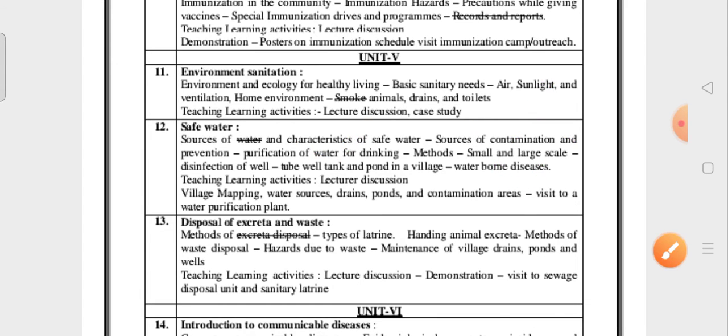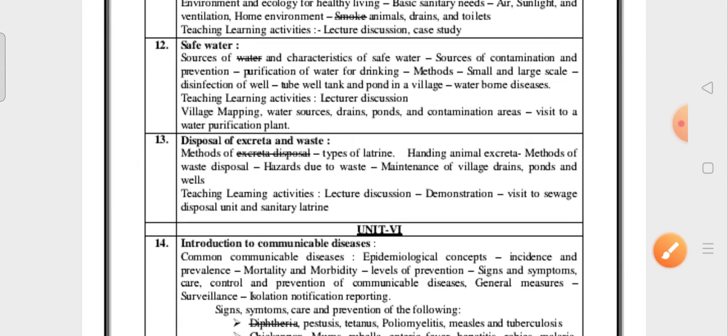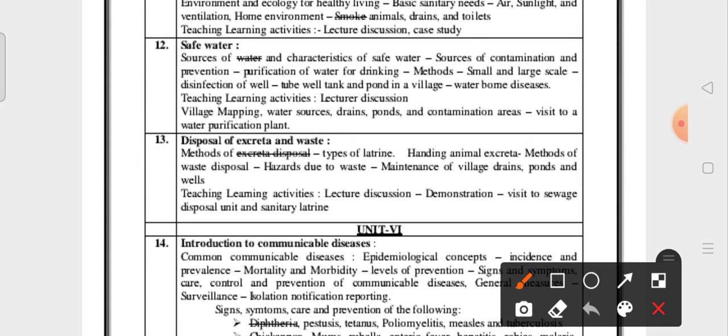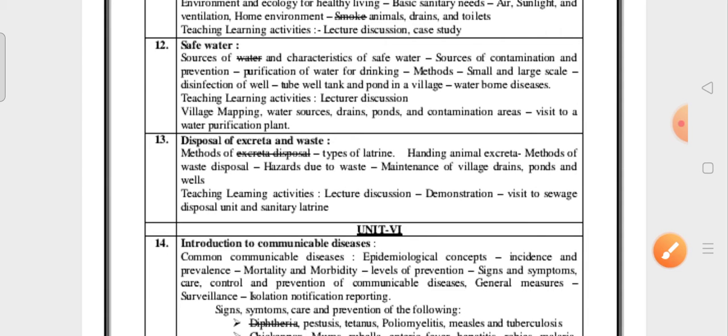Next, coming to disposal of excreta and waste. Sometimes they may ask how we are disposing the waste. Disposal of waste is important. The methods of excreta disposal are deleted, but you have to read disposal of waste: burial, incineration, landfilling, manure pits, compost, different purposes we are using. Disposal of waste is very important.